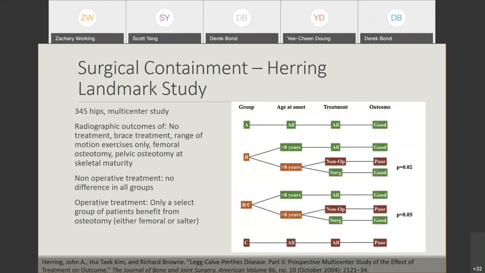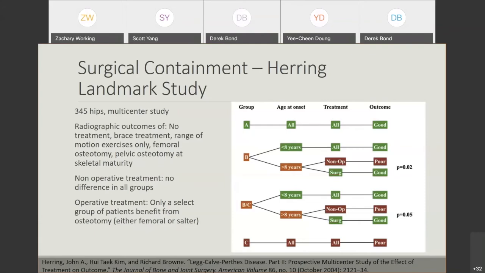In this study, a 345 hip multi-center study for Perthes disease, they evaluated the outcomes of 5 different treatment options: no treatment, brace treatment where the hips are abducted, range of motion exercises only, femoral osteotomy, or pelvic osteotomy. They evaluated the radiographic outcomes at skeletal maturity. When they look at all the different types of non-operative treatment groups, bracing and range of motion exercises, they saw that there's really no difference in outcome of the Stulberg classification amongst all these different types of non-surgical groups.